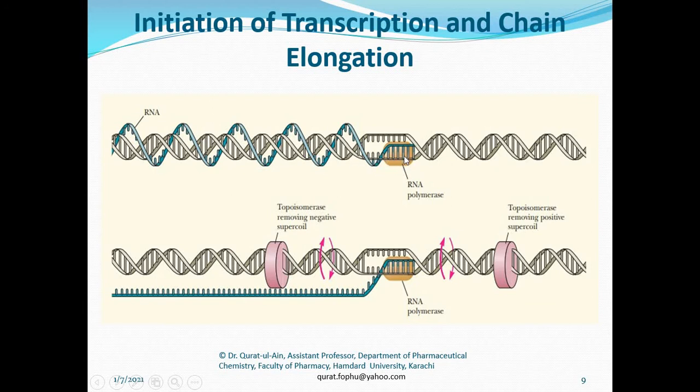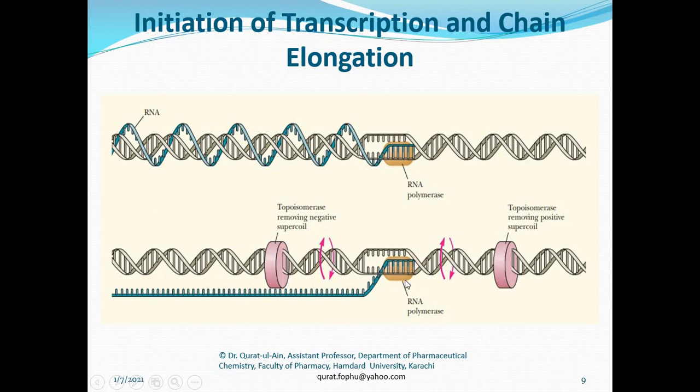Here we can see that transcription has started, and in the elongation step the RNA polymerase is adding nucleotides, running along the template in the 3 to 5 direction, adding nucleotides and unwinding the double helix DNA.